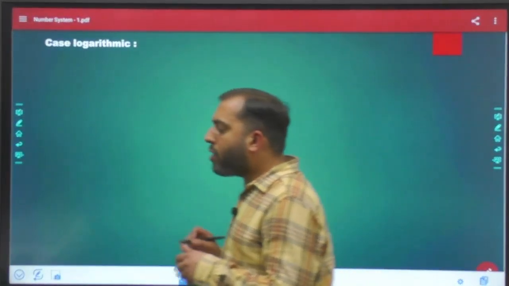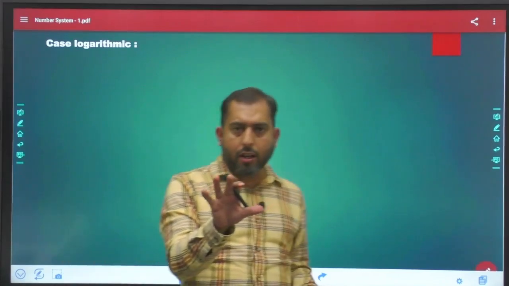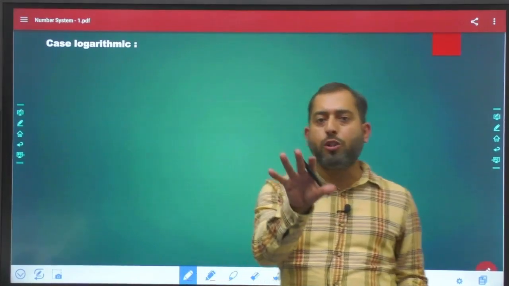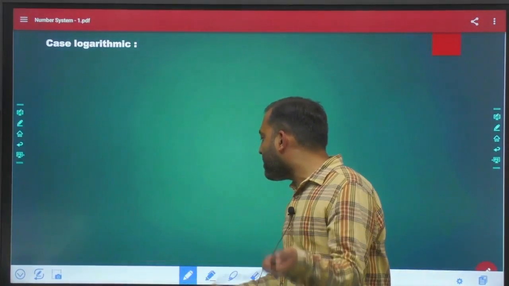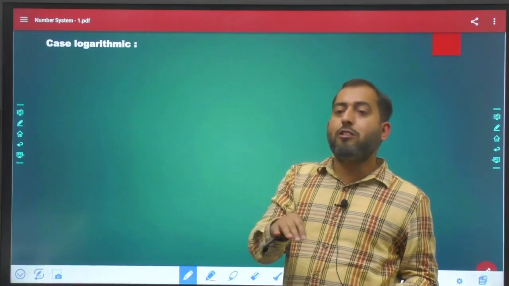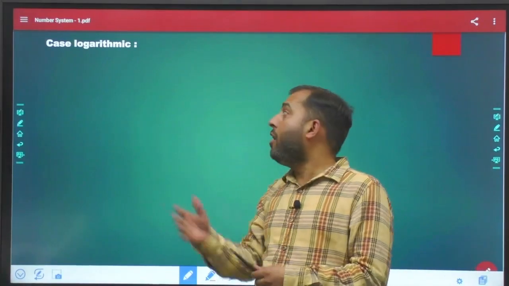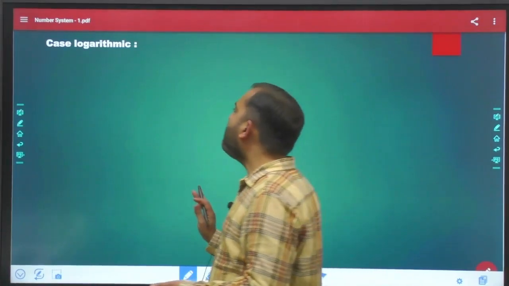Now what is the meaning of the case logarithm? This is a bit typical. UPSC hasn't asked any question from this part, but UPSC has asked that thing, the bar after the decimal. So it is possible that in the near future UPSC can ask a question from this case also.